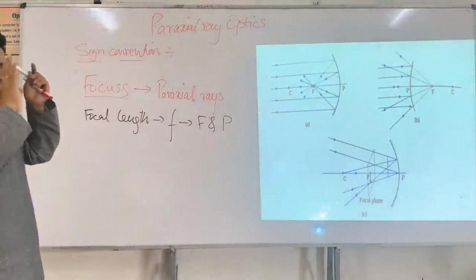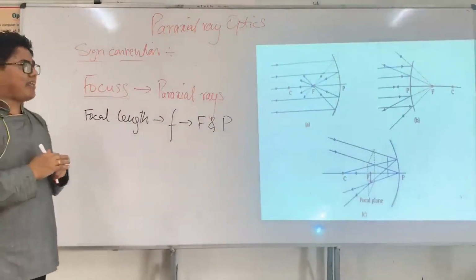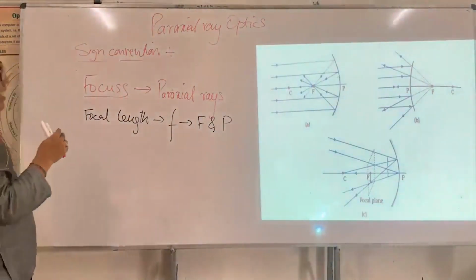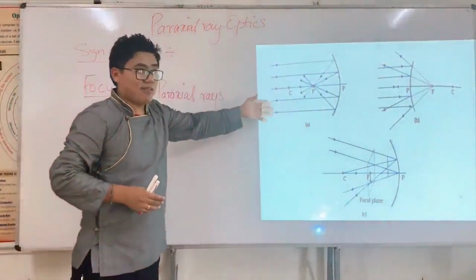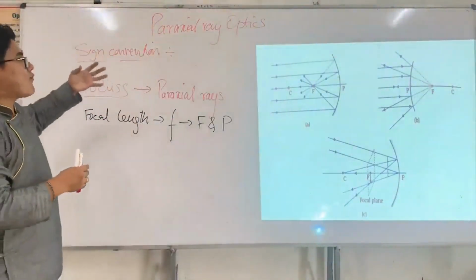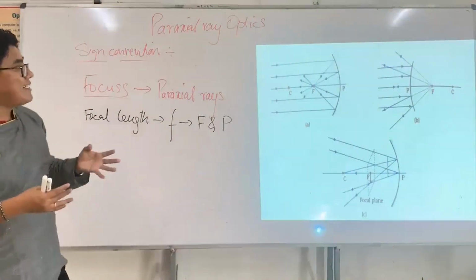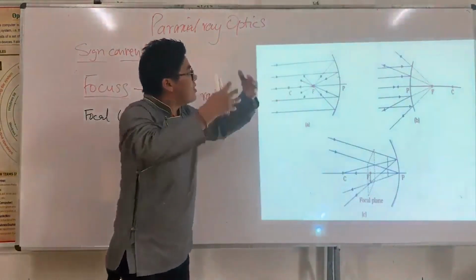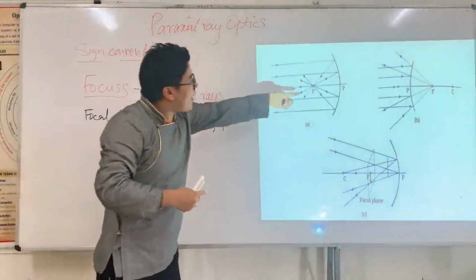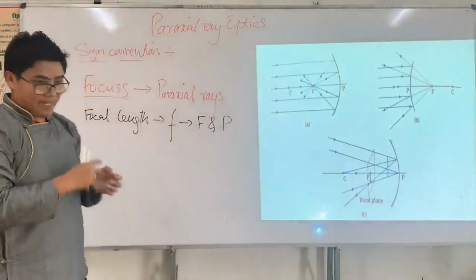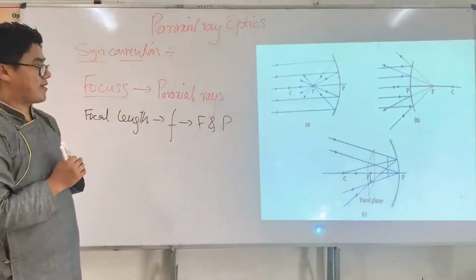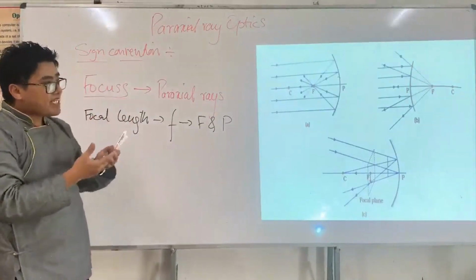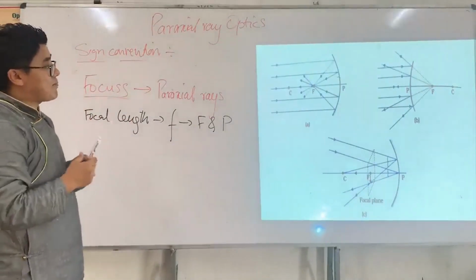Alright. So therefore the one thing very clear is that the rays coming from infinity are parallel. If the rays are from infinity, the reflected rays meet either at the focal point or at the focal plane. So this is a very simple concept, right? So the focus is the meeting point of the reflected rays.